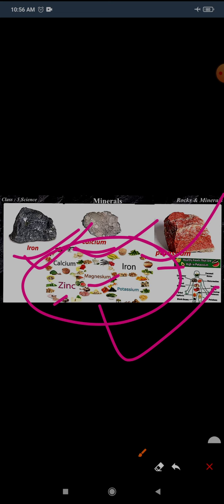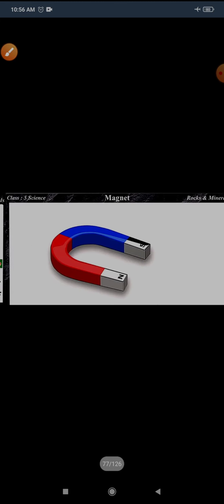These are all minerals, present in food items because soil is also made up of these rocks, so from this it comes in the food also. So yes, it is essential for living organisms.